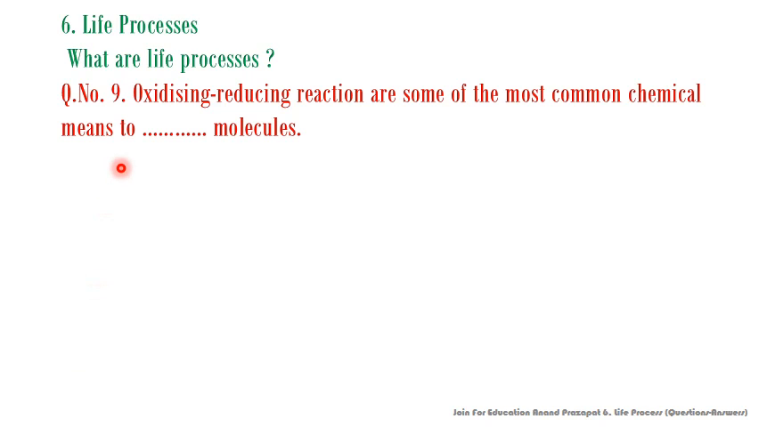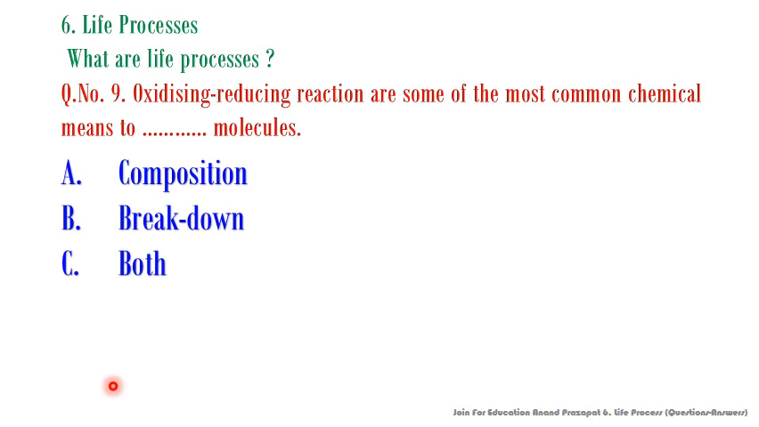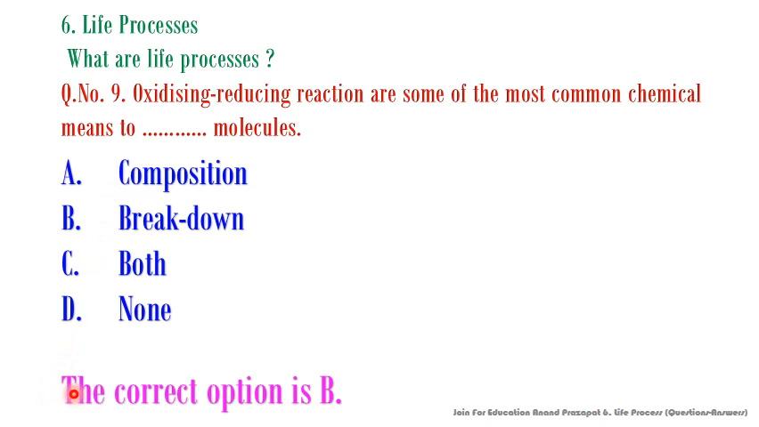This is question number 9. Oxidizing and reducing reactions are some of the most common chemical means to blank molecules. Let's see what are the options of this multiple choice question. Composition, breakdown, both and none. So the correct option of this question will be breakdown. The correct option is B.